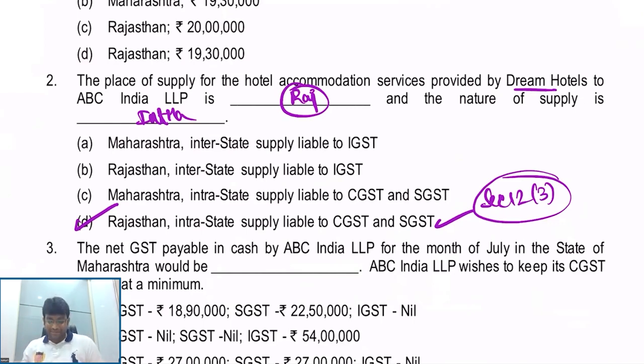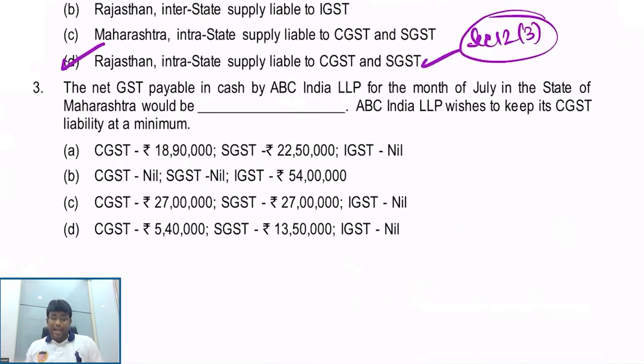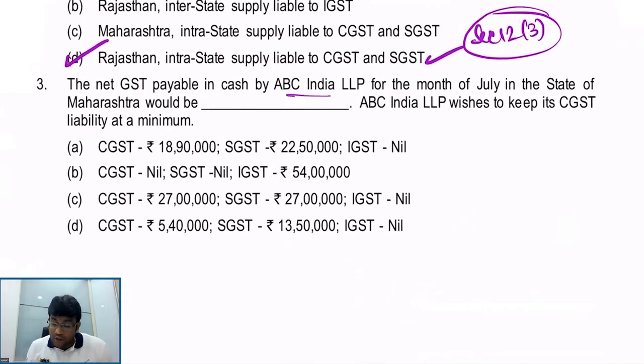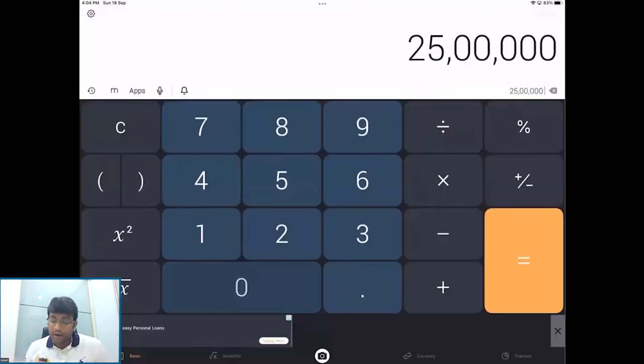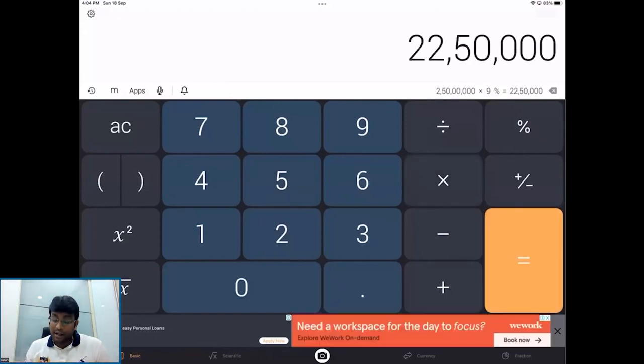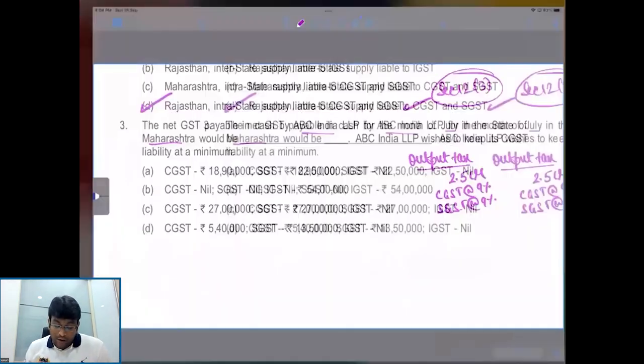Third point. Net GST payable in cash by ABC and LLP for the month of July in the state of Maharashtra would be what? When I talk about month of July, my dear friends, you have to understand one point very clearly. We are talking about the month of July. So, for July, output tax will be calculated only on 2.5 crores. Obviously, for a simple reason, because on 50 lakhs, already we would have paid tax in June itself. How much is that? 2 crore 50 lakh into 9%, which is coming to 22 lakhs 50,000.